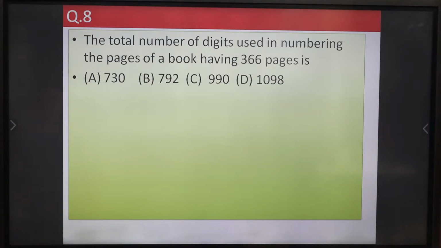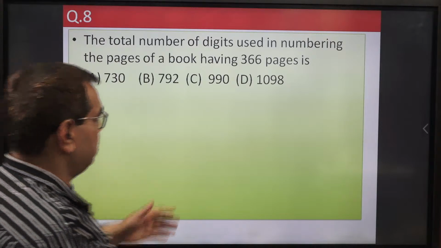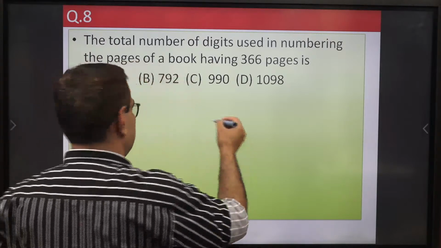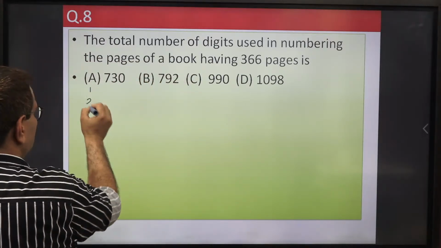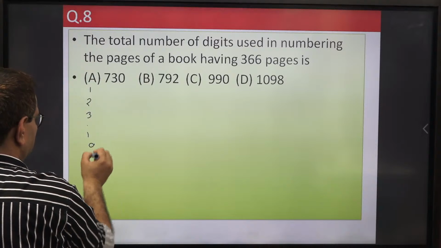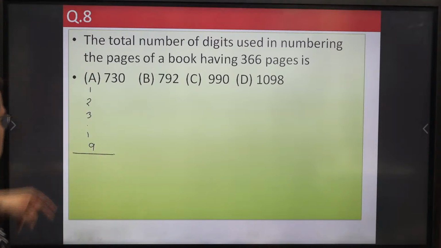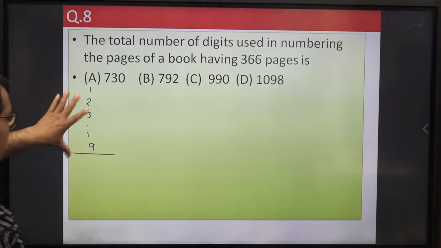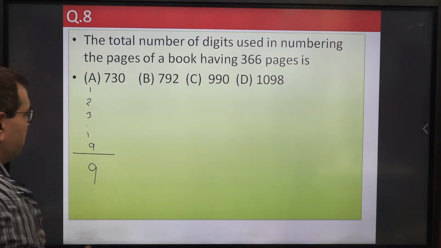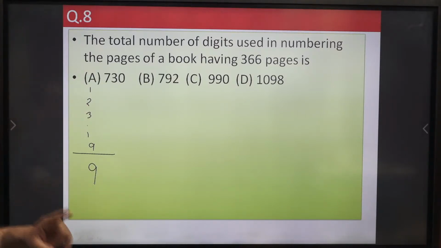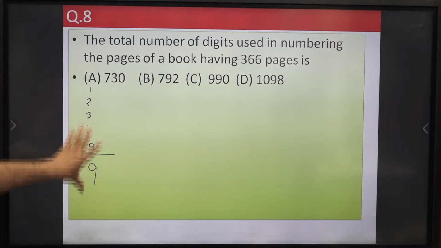So all of you have tried. We will start from page number 1. Page number 1, 2, 3, up to page number 9. So all these are single digit numbers, so we need 9 digits. In each page, we need 1 digit. So total 9 digits are required.